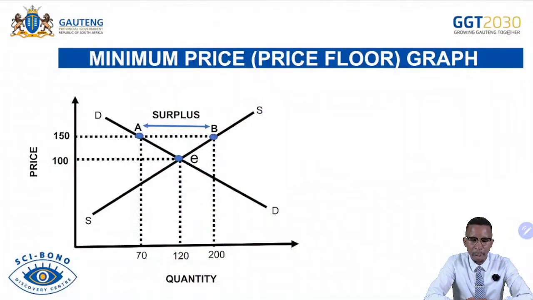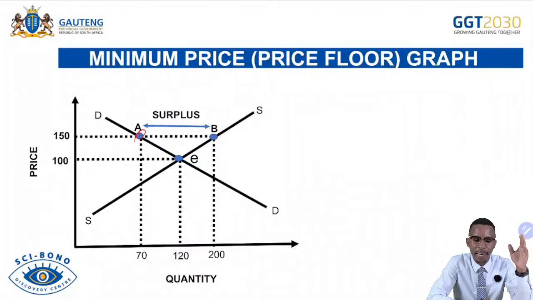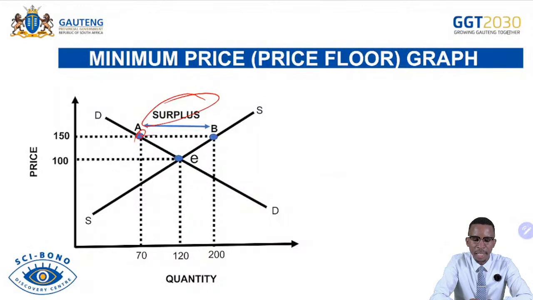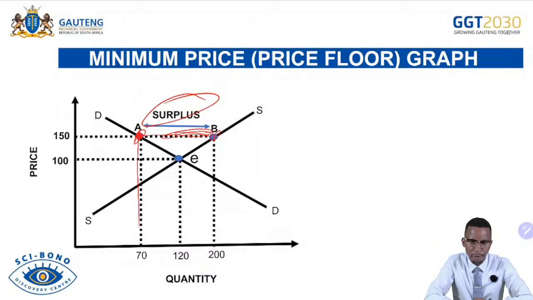And then we have minimum prices. It has been explained, whereby the government intervenes by encouraging firms to charge more for a particular product so that businesses can produce more. We know that if the product is very expensive, businesses are always encouraged to produce more. So we find them producing more, resulting in the market surplus here, because they will be overproducing and oversupplying while the demand is declining because the product is too expensive for consumers.